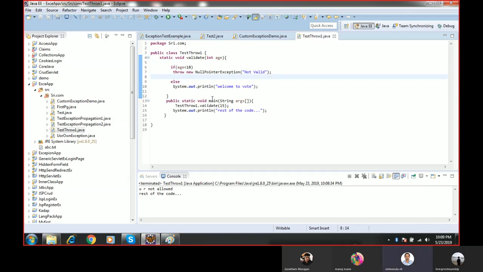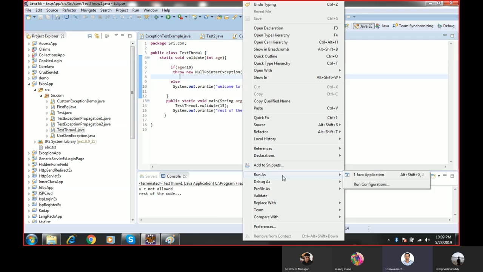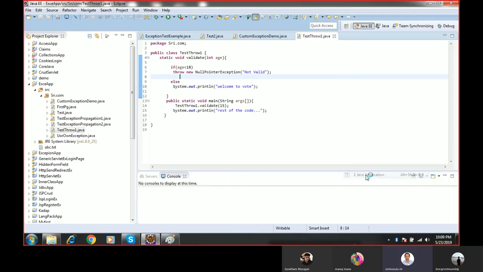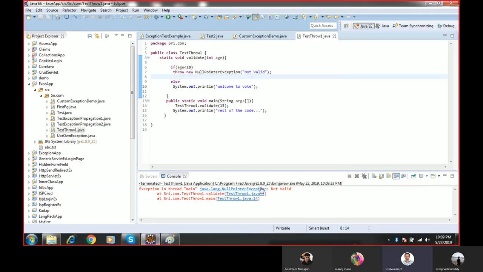So here, if age is less than 18, now I am passing 15. Now manually I am throwing an exception, so now it will throw an exception, that is java.lang.NullPointerException: not valid. So I hope you understand what the throw keyword is. The usage of the throw keyword is, if you want to throw an exception manually, then we use the throw keyword.